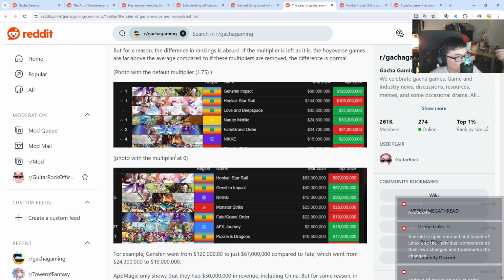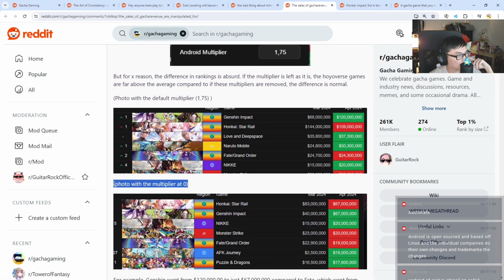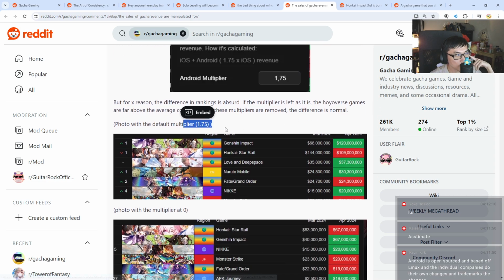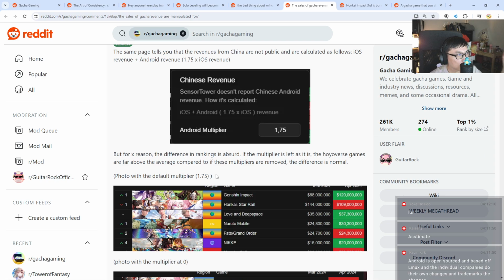67. Wait, how can you put it at 0 though? No, you can't put it at 0. Because it has to be at least 1x, right? How can it be 0x? Because they definitely make some money from Android. How can it be 0? Android definitely makes some money in China. Don't you want to set the multiplier at 1? By default, it's set to 1.75. You can always... He means 1.